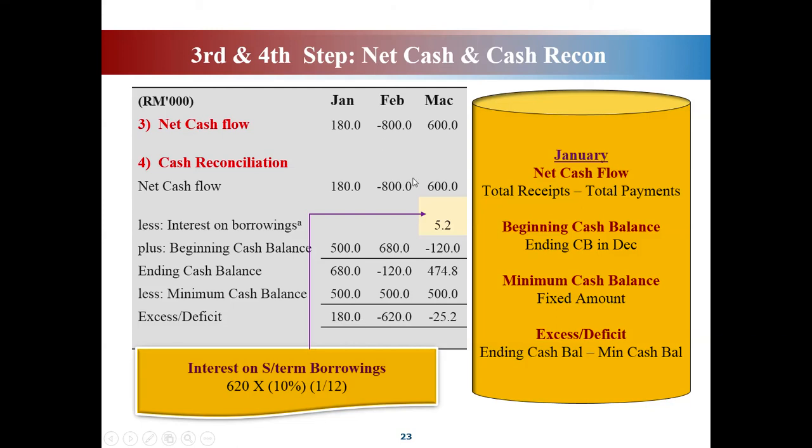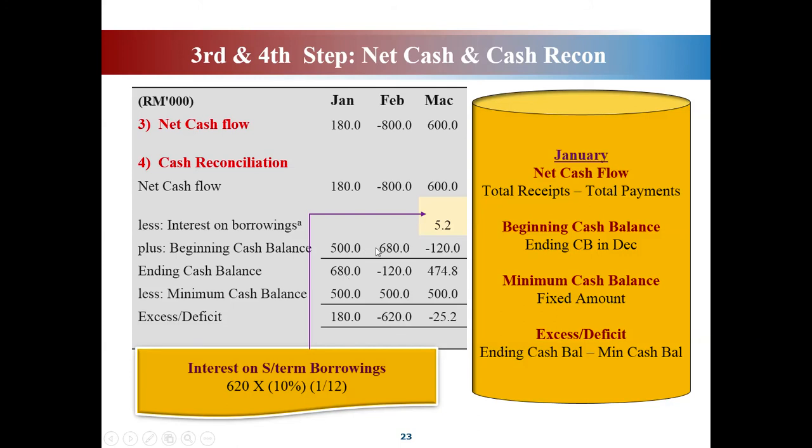Okay, let's look at February. In February you get a negative, right? But where do you get this 680? This 680 you bring forward, the ending cash balance in January you bring forward to February. So the ending cash balance for January will be your beginning balance for February.